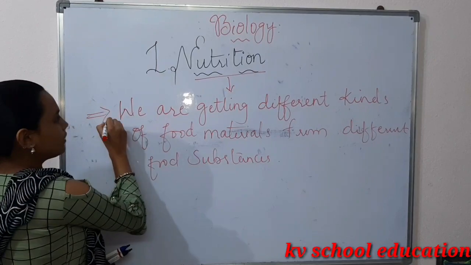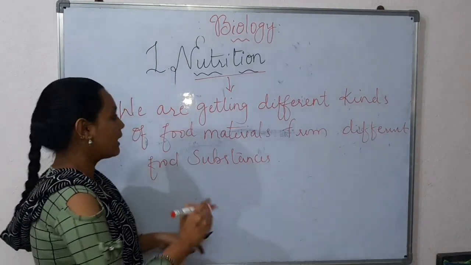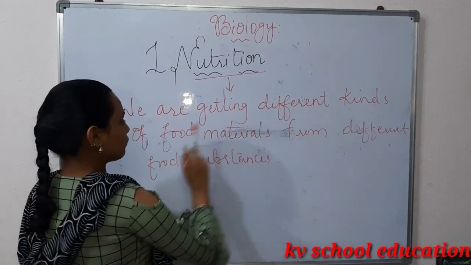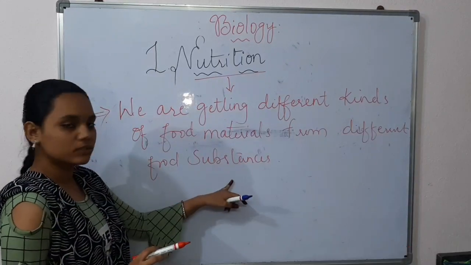So this is the definition of nutrition. Once again I will repeat: we are getting different kinds of food materials from different kinds of food substances.